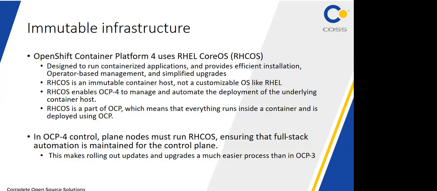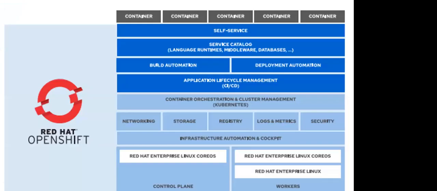Next is CoreOS. CoreOS, as I said, is nothing but a container Linux. It is immutable infrastructure designed to run containerized applications, which provides efficient installation and operator-based management. But I am not explaining the operator terminology. This is a new terminology. I will describe it with use cases when we start our introductory class in the first session. It will give a lot of community-driven images, and support is there. Custom resources are there, which we will discuss in detail.